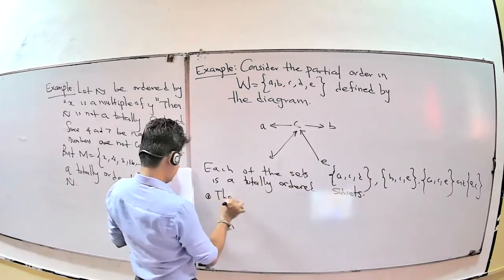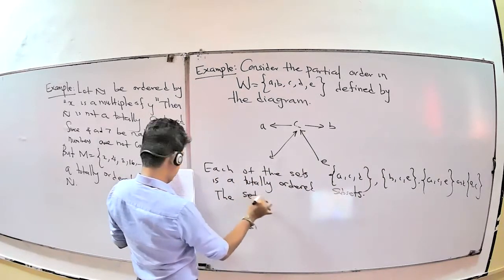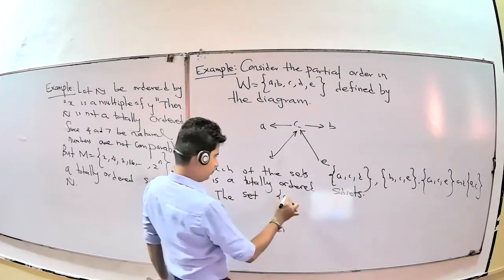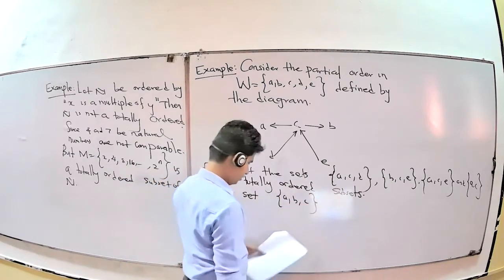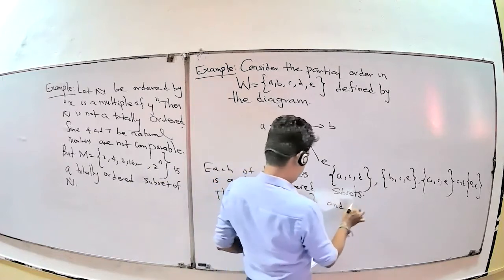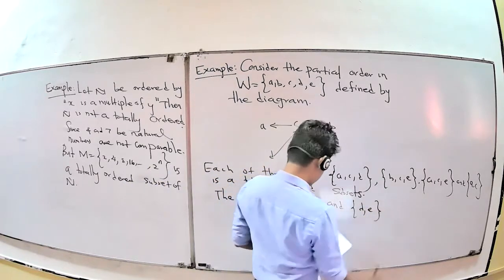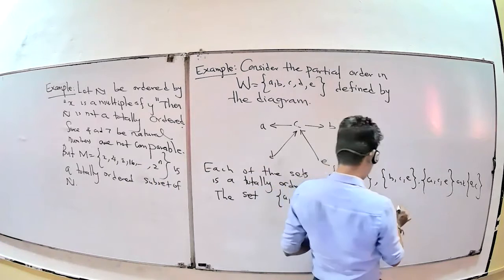The sets ABC and DE are not totally ordered sets. Why?